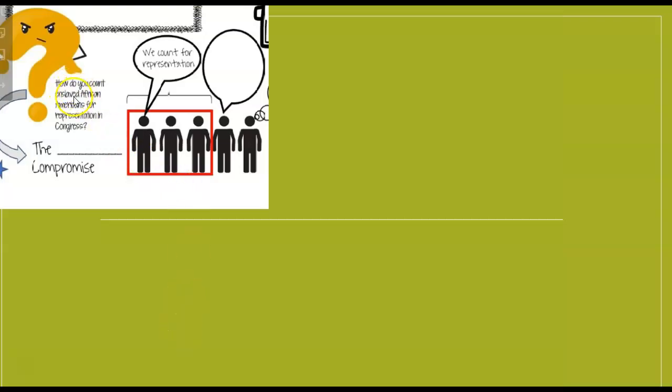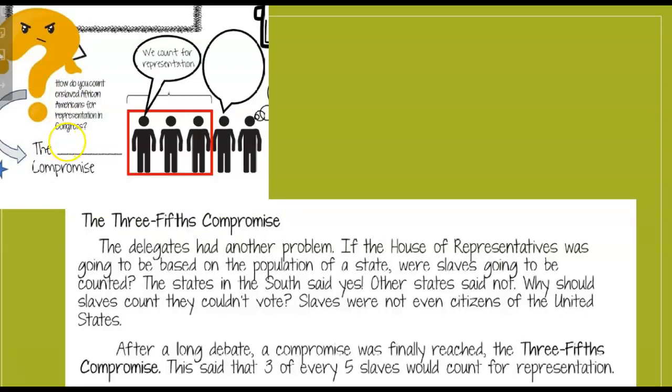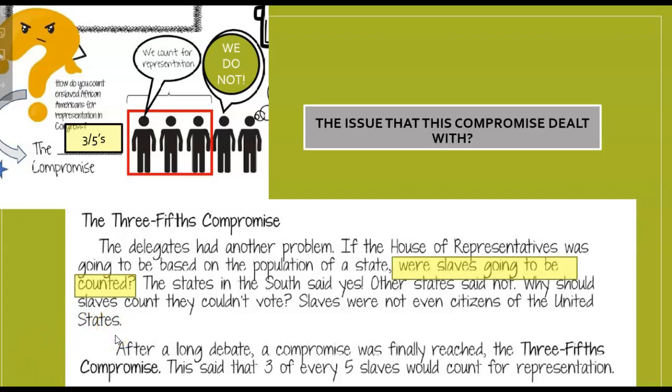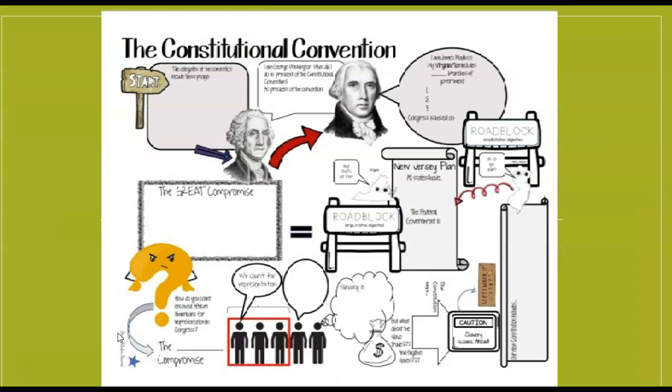So how do you count the enslaved African Americans in representation in Congress? As we talked about in class, northern states didn't want to count any and southern states wanted to count all. And so what they came up with was a compromise where they only count a portion, or 3/5. So you can sort of see that. It says, these three count. Those would be African slaves counted in the population of southern states. These other two slaves would not count. As we discussed, the South did a little bit better because they were able to count more than half of their slaves as part of their population. So slaves are going to be counted, but only 3/5 of them.